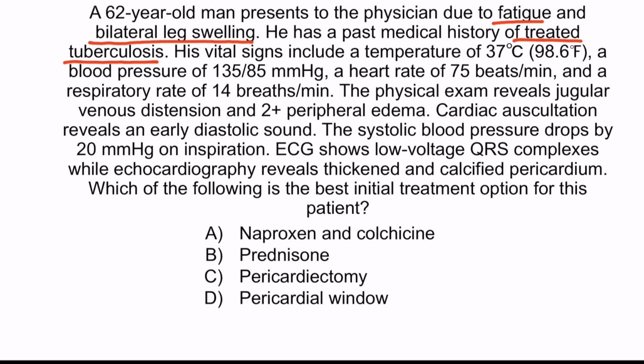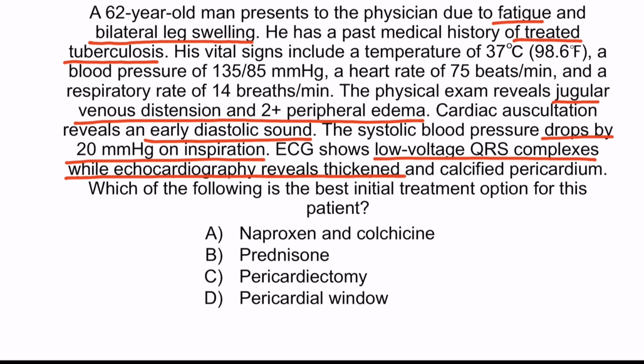Physical exam reveals jugular venous distension and 2+ peripheral edema, the signs of right heart dysfunction. Cardiac auscultation reveals an early diastolic sound, which most likely suggests a pericardial knock. The systolic blood pressure drops by 20 on inspiration. This phenomenon is known as pulsus paradoxus and may indicate either myocardial or pericardial disease. ECG shows low voltage QRS complexes, while echocardiography reveals thickened and calcified pericardium. All these findings are classic for constrictive pericarditis.